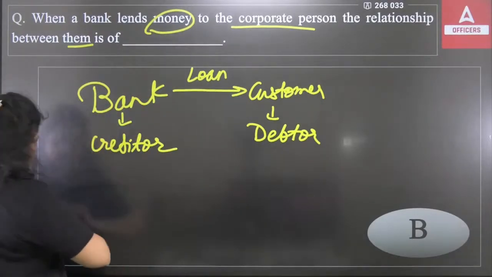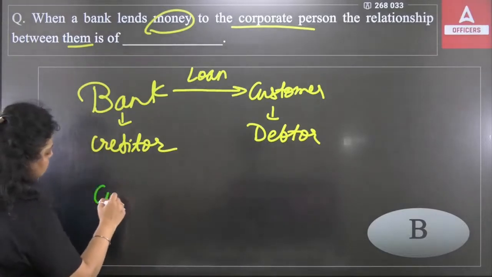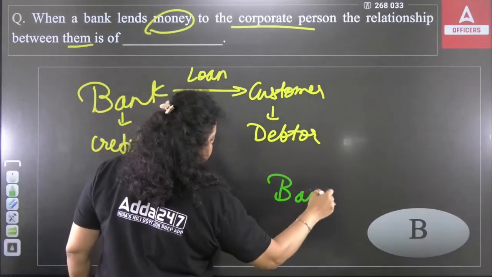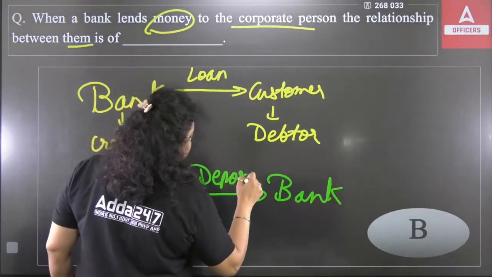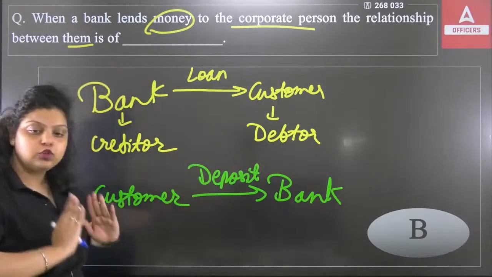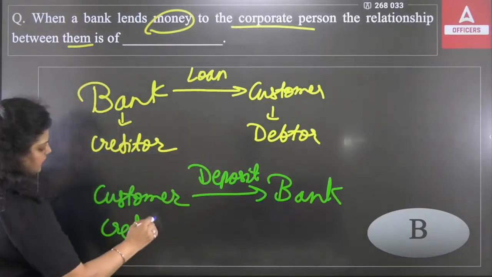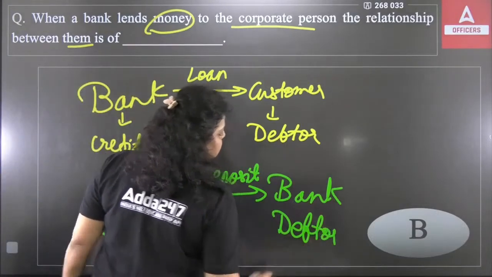But if the opposite of this happens, let's say we have a customer and a bank, and the customer deposits a certain amount of money in the bank. In this situation, the customer is giving money to the bank. It means the customer will be the creditor and the bank will be the debtor, because the bank is taking money from the customer.